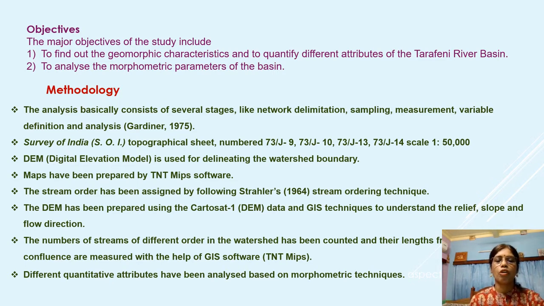A digital elevation model has been prepared. TNTmips software has been used, and the Strahler method has been utilized for stream ordering. Cartosat-1 DEM data and GIS techniques are very helpful in this case to understand the relief, slope and flow direction. Different quantitative attributes have been analyzed based on the morphometric techniques.